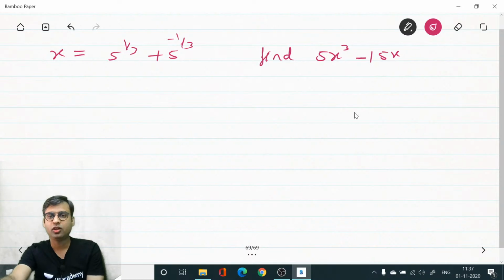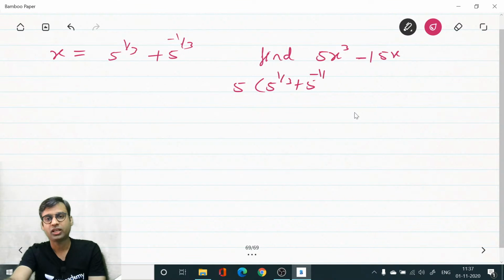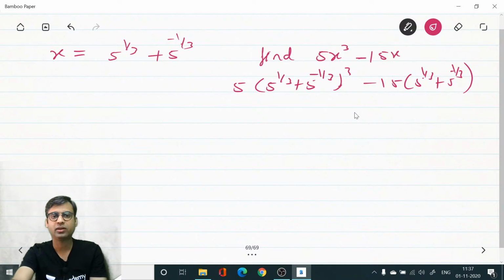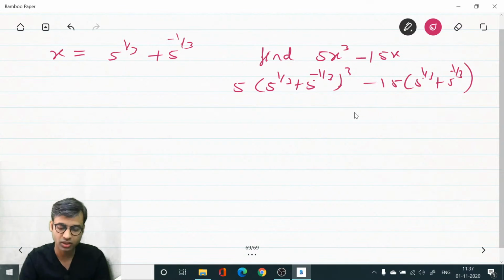So there are two ways. You can directly put the value of x here and cube it. But what I feel is this might take some time to calculate. So what I suggest is to directly calculate the value of x on the calculator.